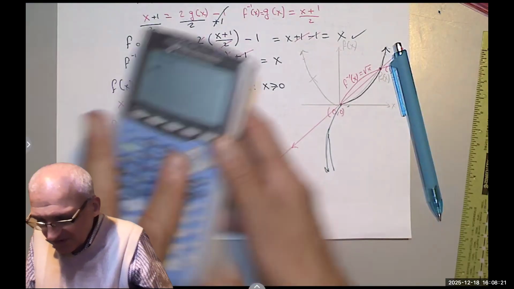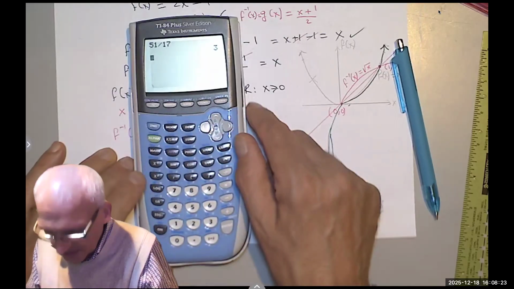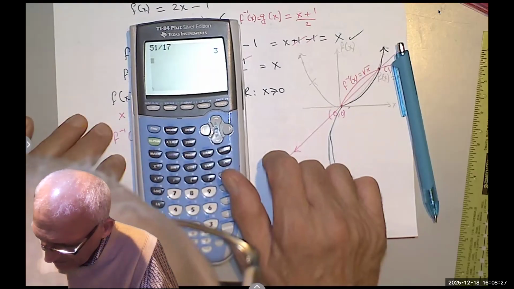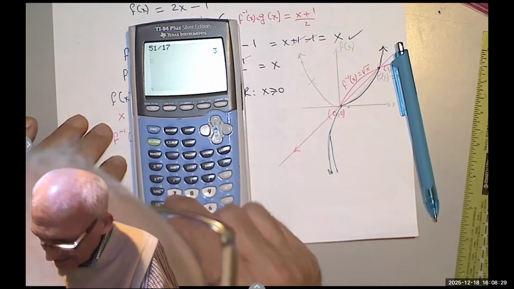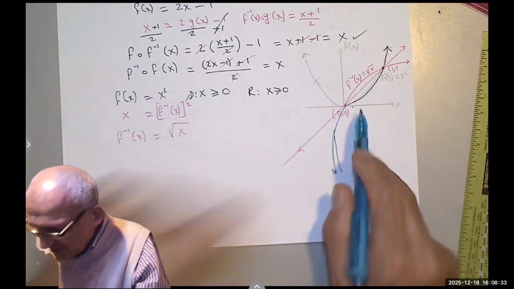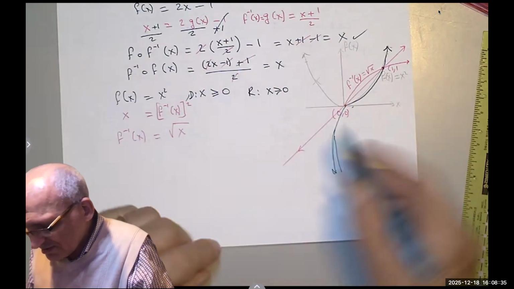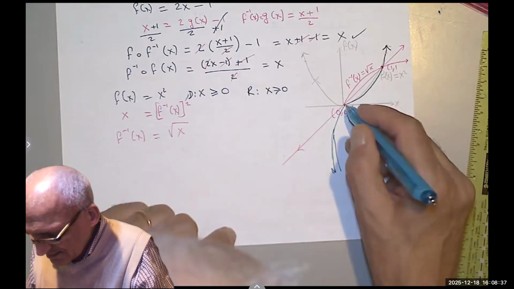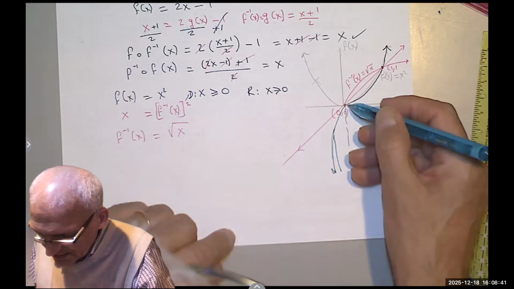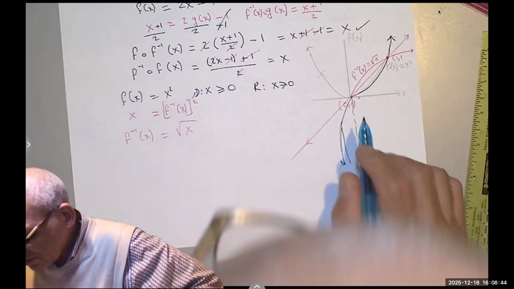So if we take f equals x squared for x less than 0, then the range is less than 0.